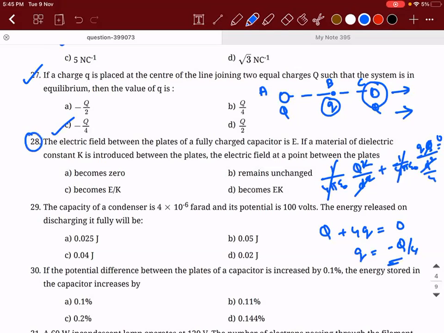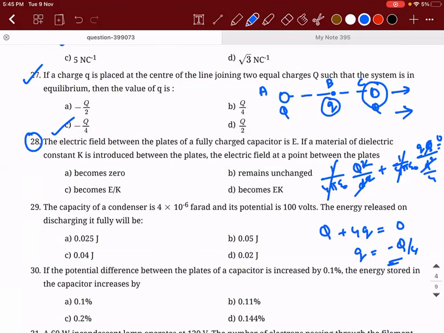Question 28. The electric field between the plates of a fully charged capacitor is E. If a material of dielectric constant K is introduced between the plates, the electric field at the point between the plates will be? This is a theoretical question actually. What will happen to the net electric field inside a dielectric?